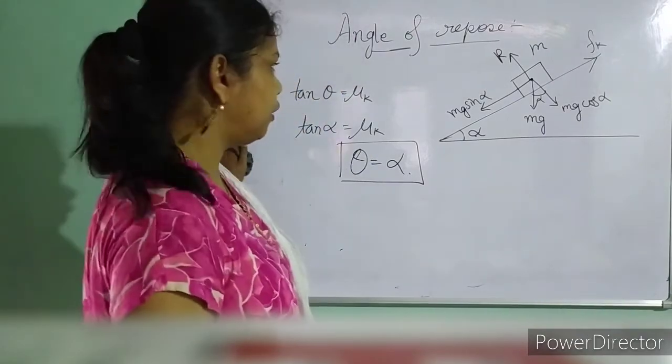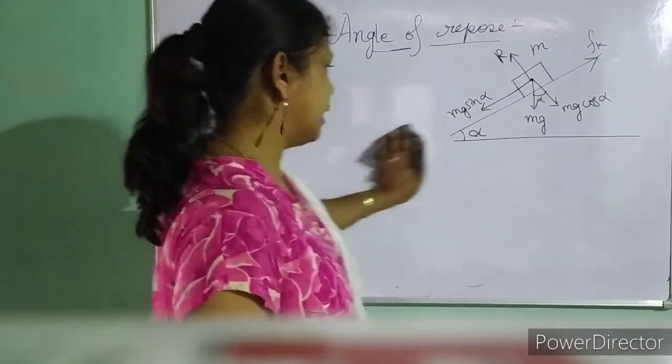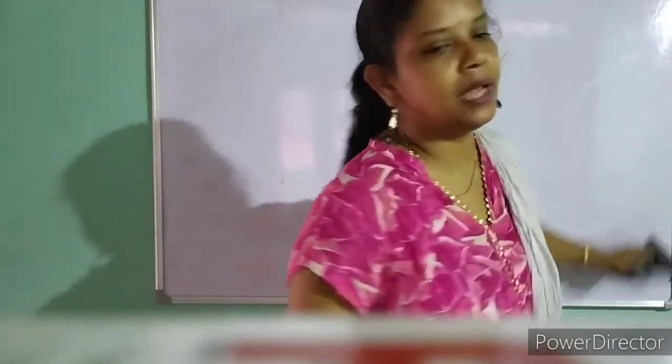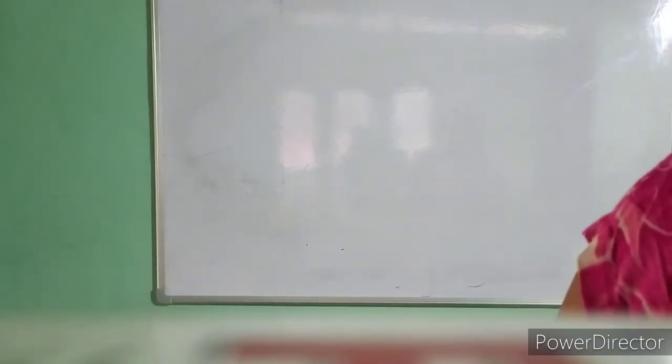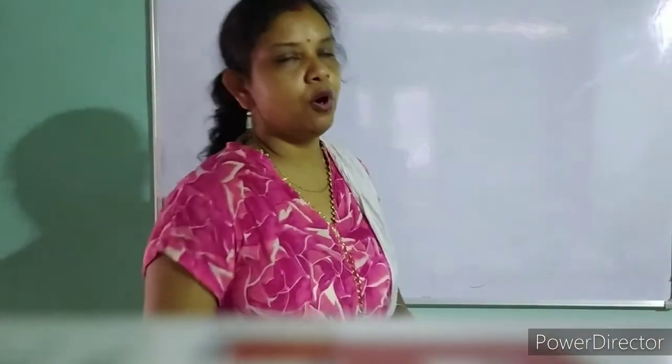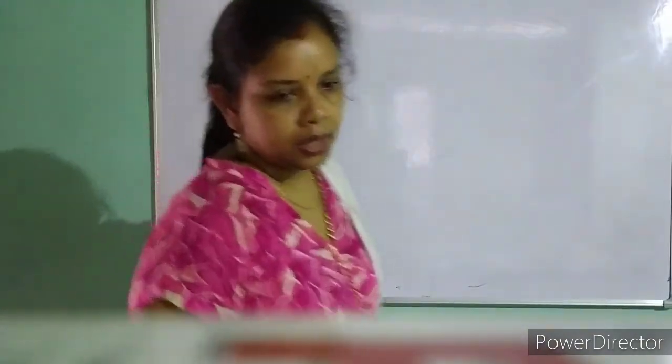Hope it is clear to all of you? Yes, I think it is clear. So that is my angle of friction and angle of repose. Let's move to the next topic. If you have understood this, I hope you can do some sums. So let's move to another topic, that is acceleration of a body sliding down an inclined plane.